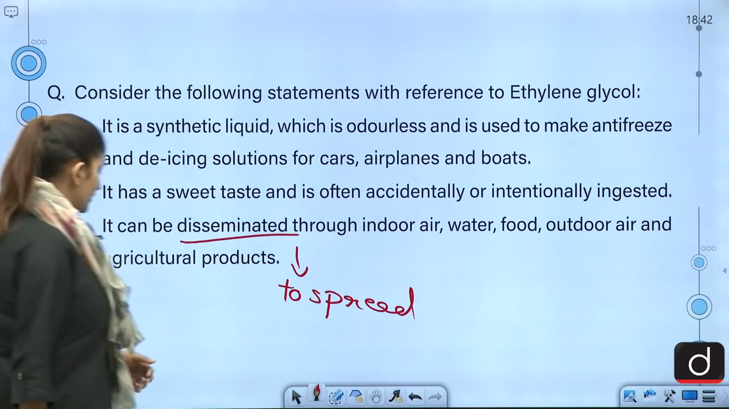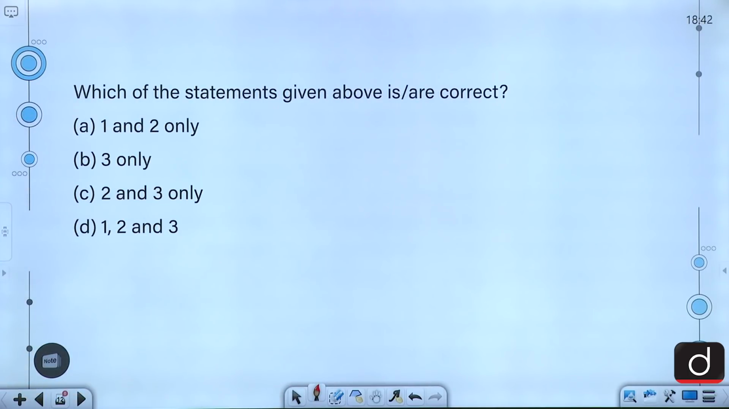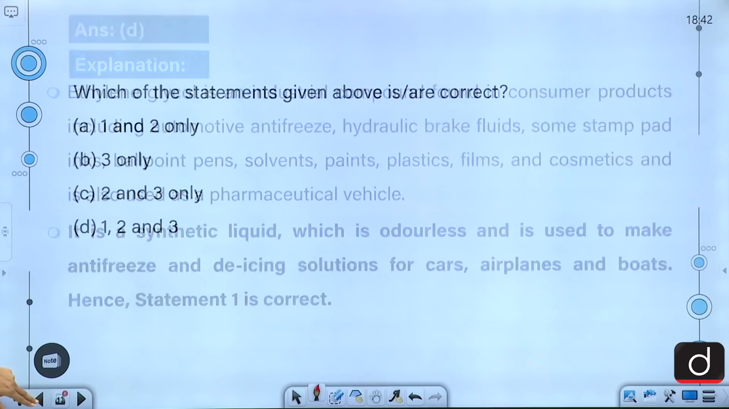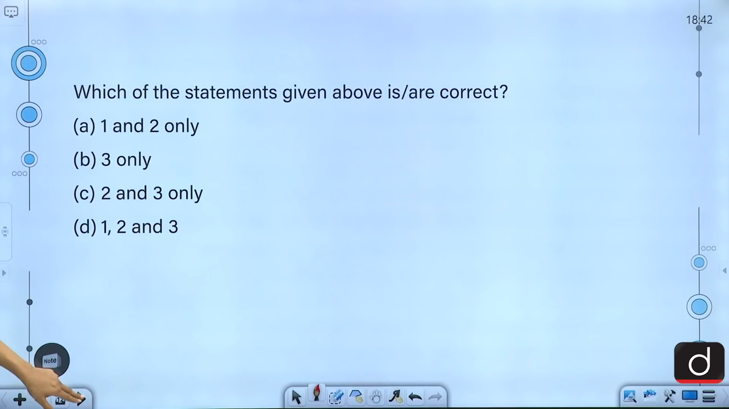Moving on, let's look at the options. Which of the statements given above is or are correct? 1 and 2 only, 3 only, 2 and 3 only, 1, 2 and 3. The correct answer to this question is D. D, that is 1, 2 and 3.